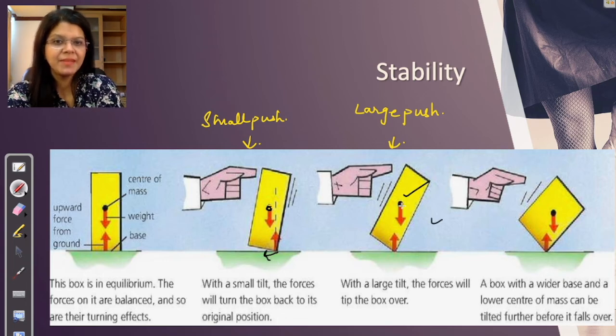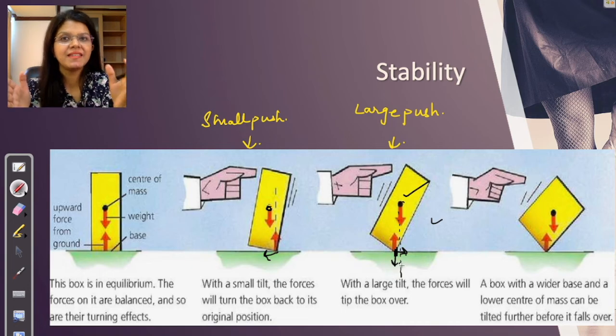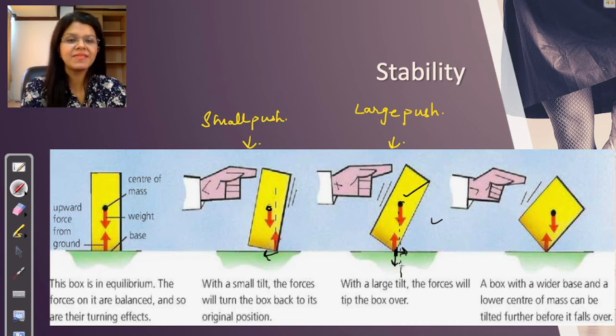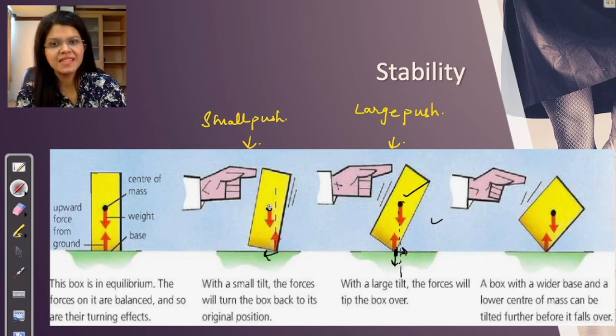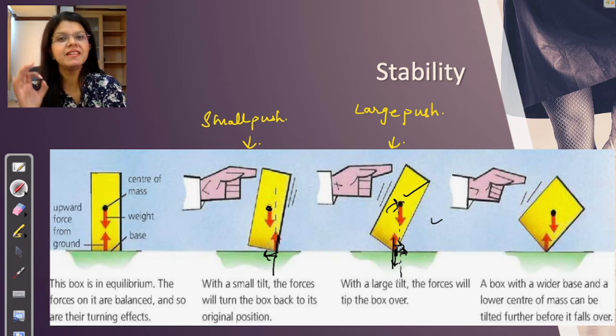If you look at the second picture, it has moved outside the boundary. It has moved outside the edge. If you draw an imaginary line, the center of mass has gone outside the edge of the box, therefore it will fall down. So if your push is small such that the center of mass stays inside the boundary, it will not topple. Whereas if the center of mass moves outside the boundary, it will topple.